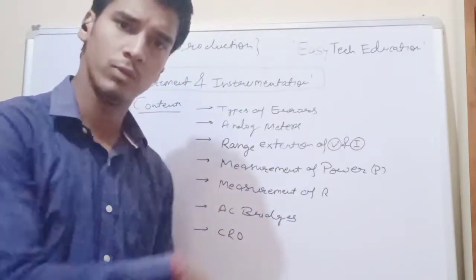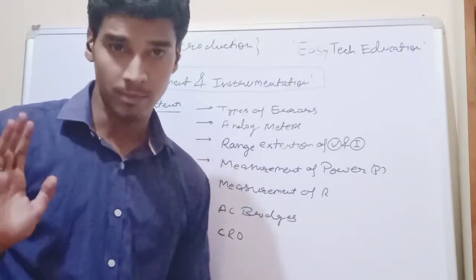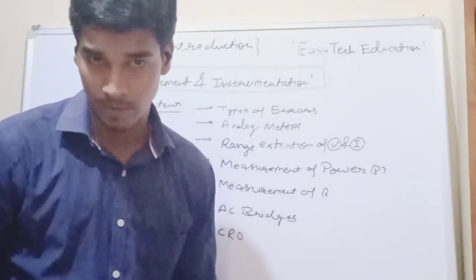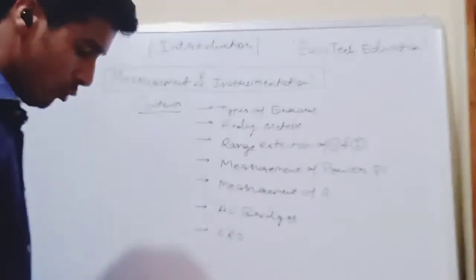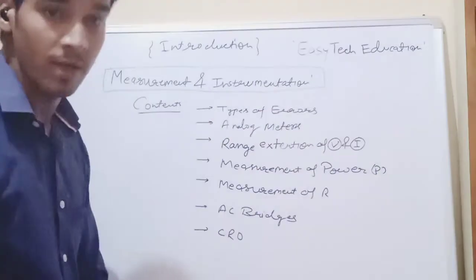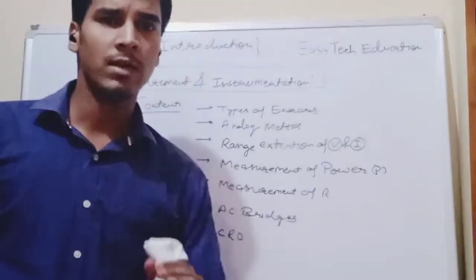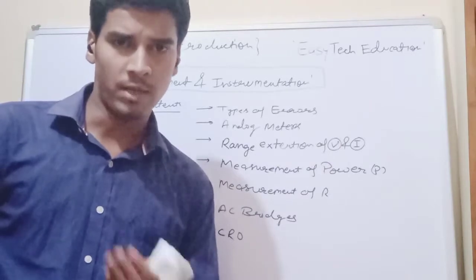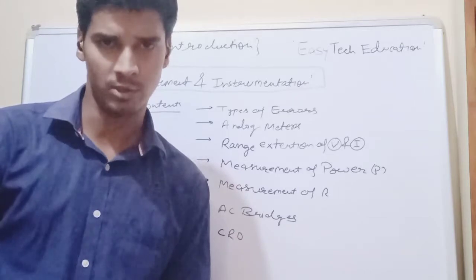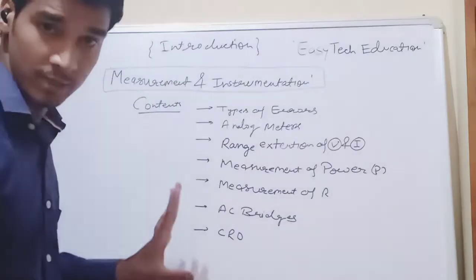You have to go through the theory part and the numerical part, both, to gain the benefit in the examination. Don't worry, we are going to cover the theoretical part as well as the numerical part in this series. Let me introduce some basic topics that are very important in this measurement and instrumentation subject. Three branches will definitely benefit from discussing these topics: electrical branch, electronics branch, and instrumentation branch. These topics are common and have more weightage in the examination.